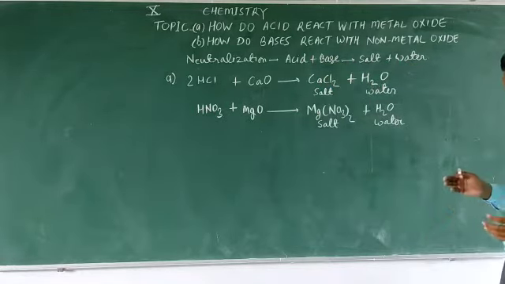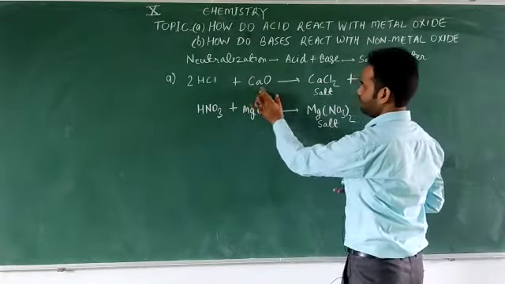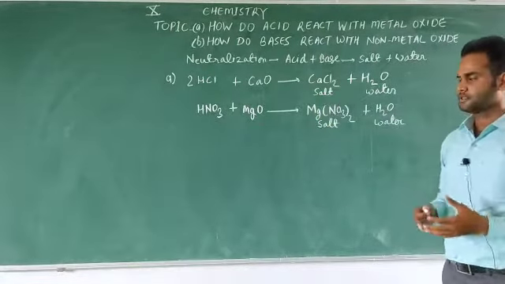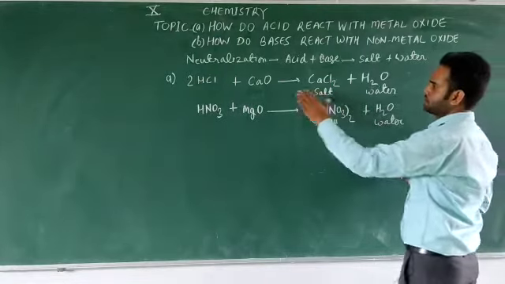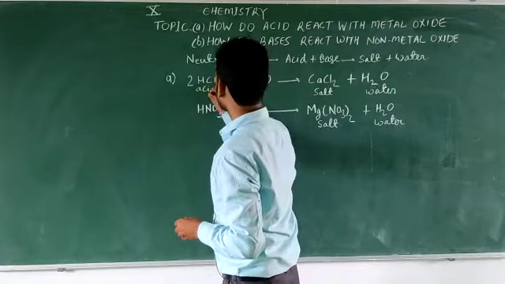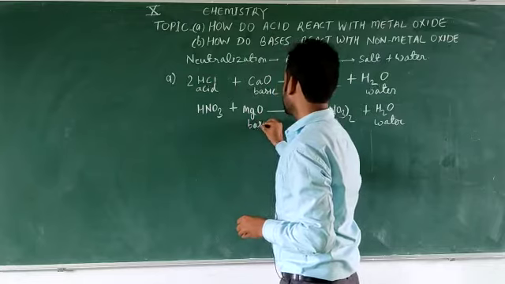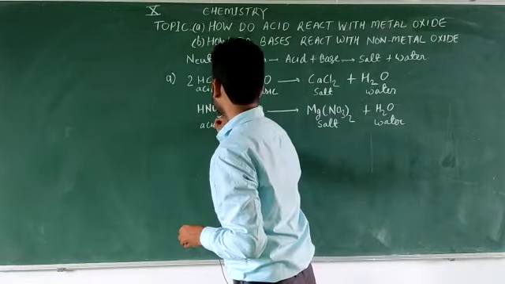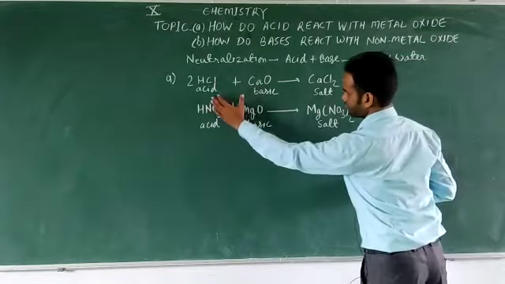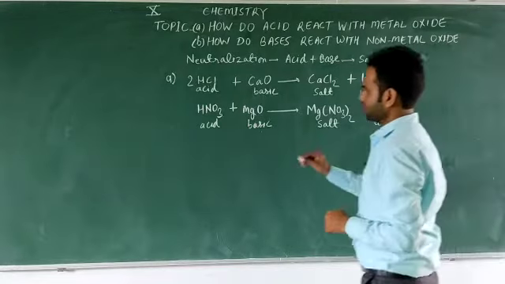So we can conclude that these metallic oxides are generally basic in nature, according to this neutralization reaction, because this is an acid and these are basic in nature. So metallic oxides are basic in nature because they produce salt and water after the reaction with acids. Okay, NO3, so we can balance it like this.